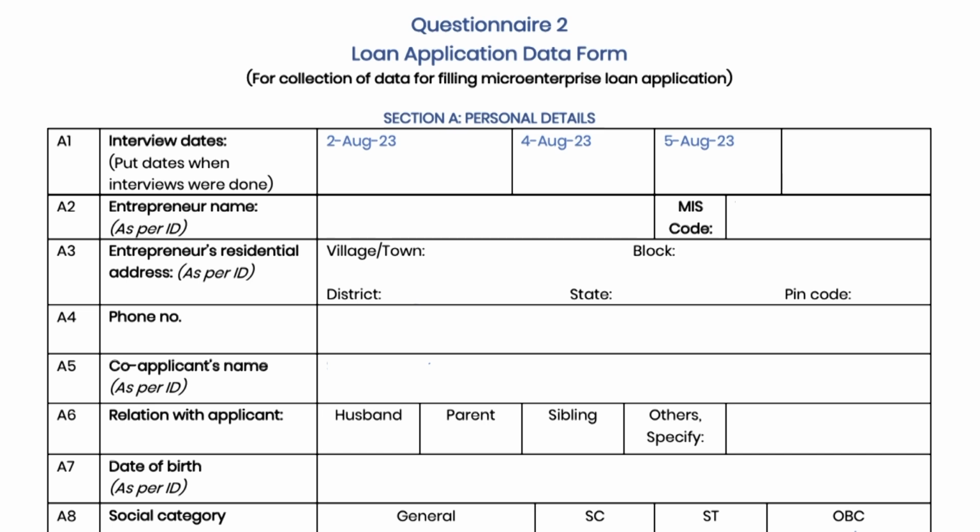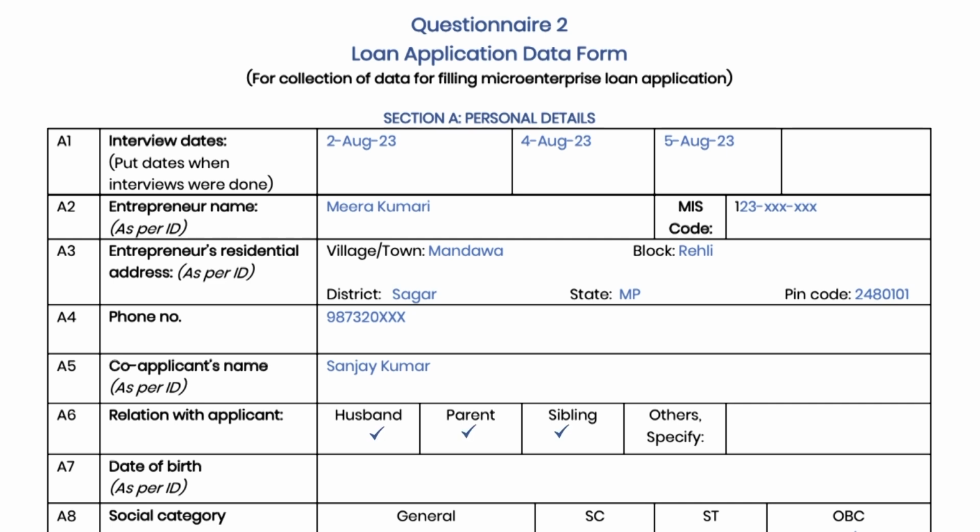Other personal details of the entrepreneur asked in this, like name, address, etc., must be filled from a valid KYC document of the entrepreneur. This will ensure that there is no mismatch between the data in the form and the KYC document. MIS code in question A2 is the NRLM's SHG member code. Fill entrepreneur's address and phone number in A3 and A4. Co-applicant in question A5 is the name of the person jointly applying for the loan, also called the co-borrower.